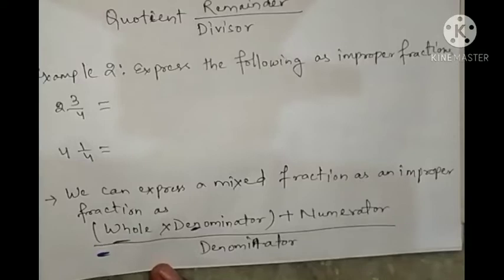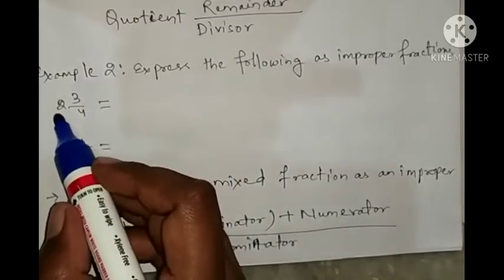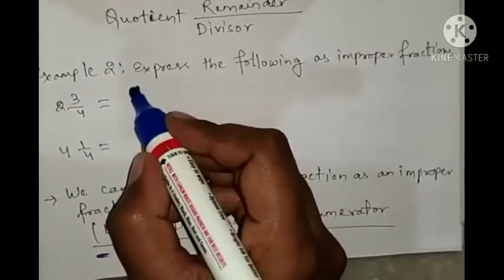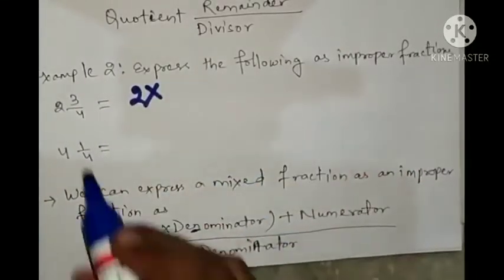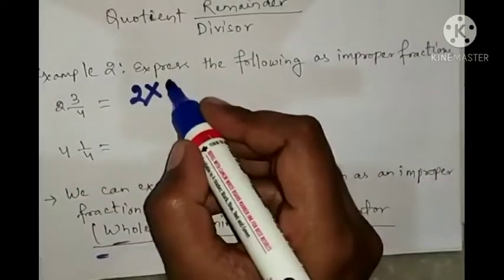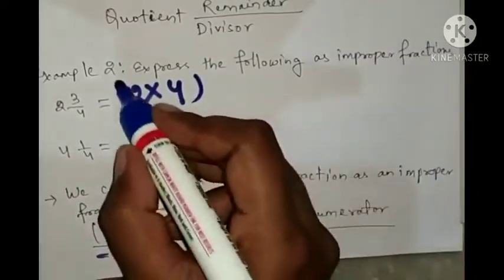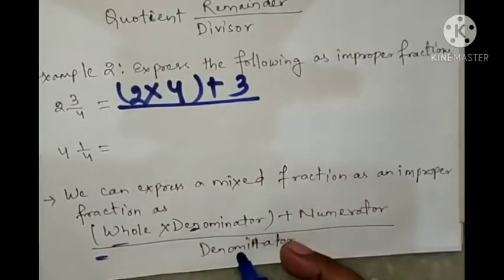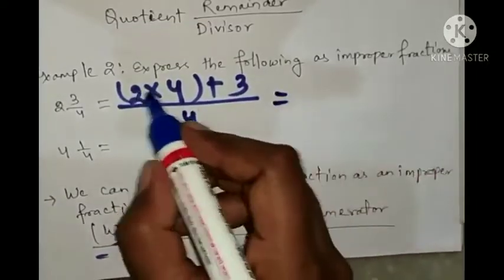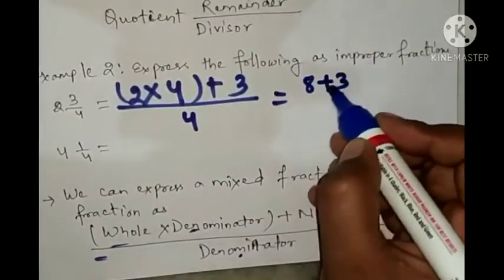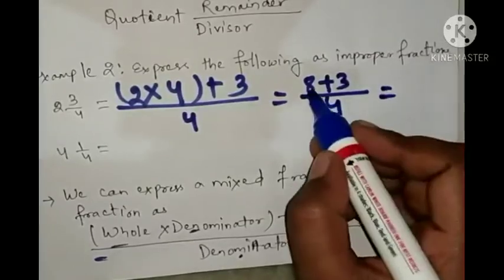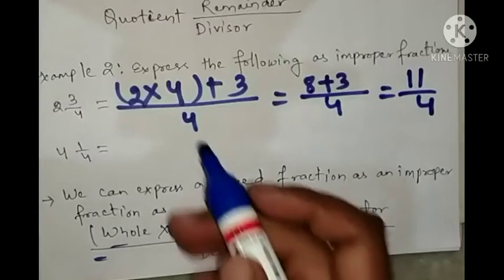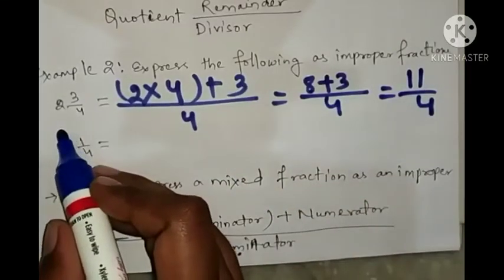Your whole is 2 and 3/4 is a part. So whole 2 times denominator 4, plus numerator 3 by denominator 4. So 2 fours are 8 plus 3 is 11 by 4. Look, you got the improper fraction from the mixed fraction.